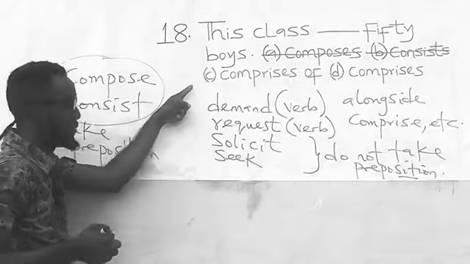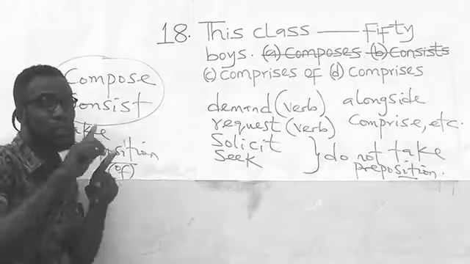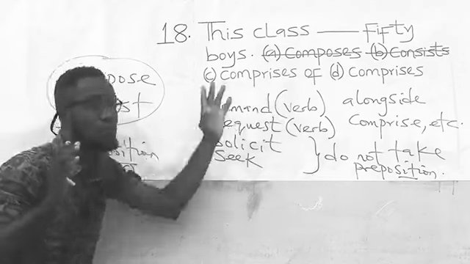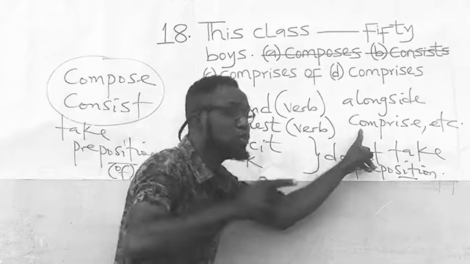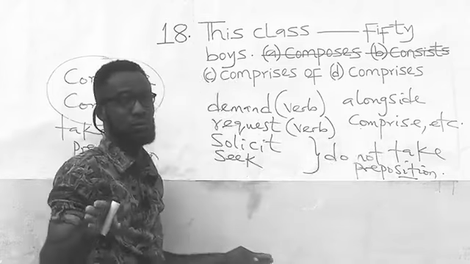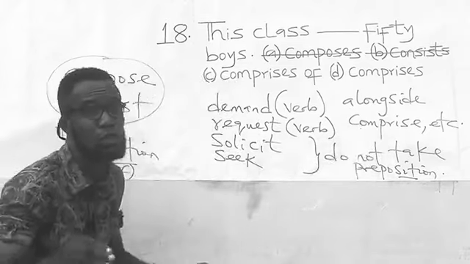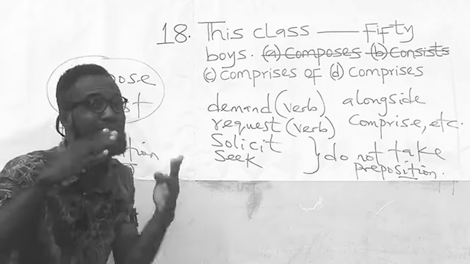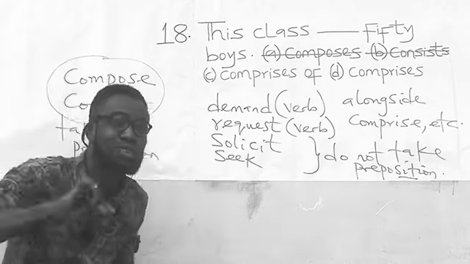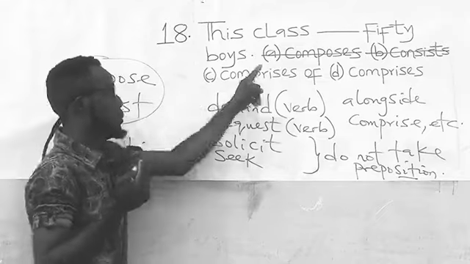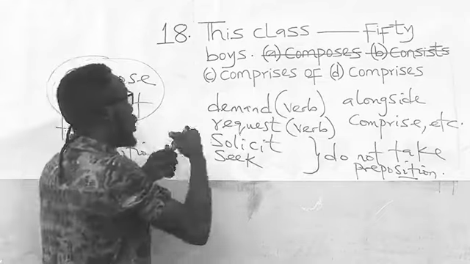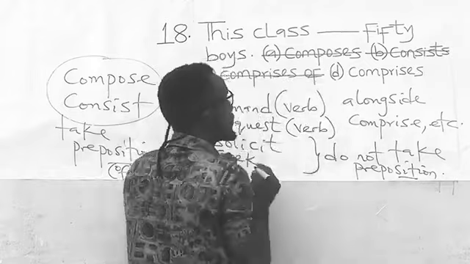If you look at option C, you will find out that it contains comprises of. And we have said that the word comprise does not take a preposition. It does not carry the preposition of. It is used alone in a sentence. You don't give it a preposition. But in option C, they've given it a preposition. Therefore, option C is wrong.